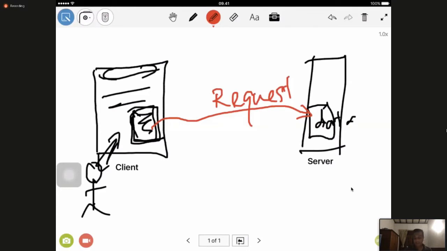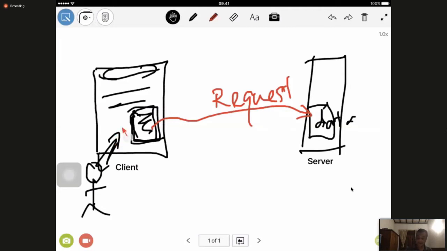This request and response does not disturb the interaction within this page. At the same time, this communication can happen. Now the request has been sent, but the user can still interact.